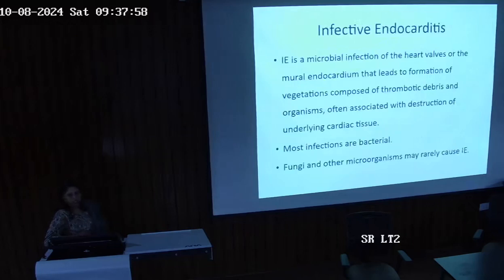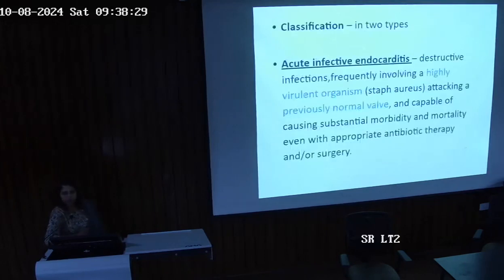So what is infective endocarditis? It is a microbial infection of the heart valves or the mural endocardium that leads to the formation of vegetations, which are composed of thrombotic debris and organisms, often associated with destruction of the underlying cardiac tissue. Most infections are bacterial, so earlier it was also called bacterial infective endocarditis. But it can also be caused by fungi and other microorganisms. That's why now it is called just infective endocarditis.